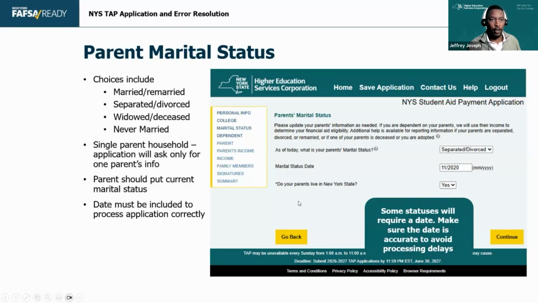Another thing to mention is the parent's current marital status. Some students look at this question like, my biological parents are separated and divorced, but they neglect to say their current marital status. It also includes if their custodial parent is now remarried, then they should be selecting married-remarried in that current marital status for that date. So this does include stepparents, if that's applicable to students.